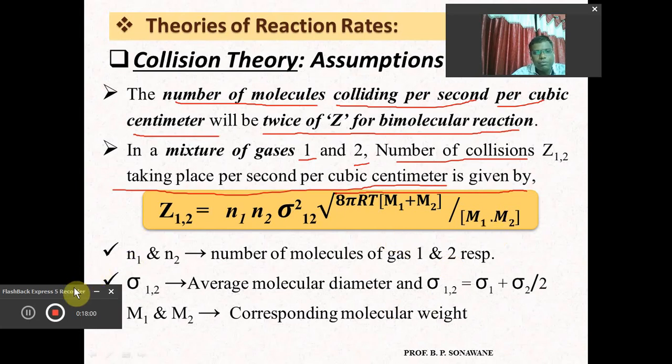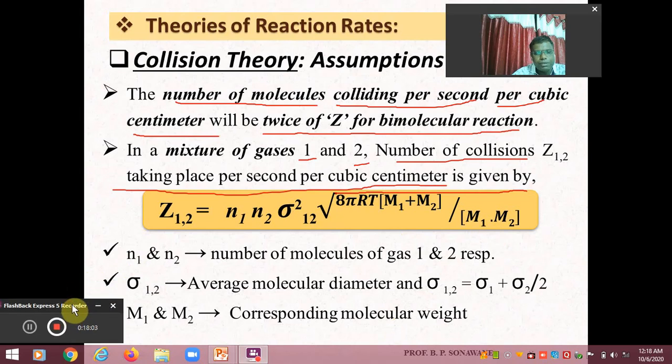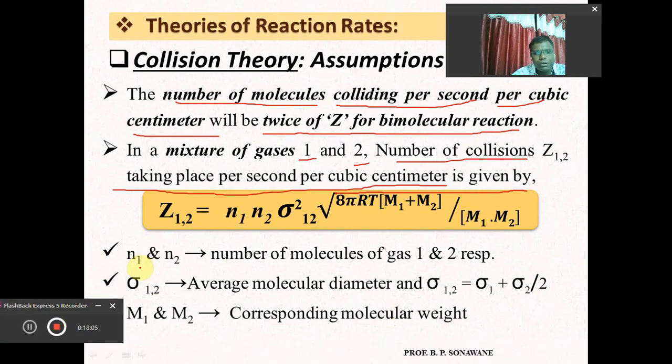Here N1 and N2 are the numbers of molecules of gas 1 and 2 respectively which are taking part in the collision. Sigma12 is the average molecular diameter. As the two molecules are different, definitely their diameters will also be different, and sigma12 is the average diameter of both molecules, so sigma12 can be calculated from sigma1 plus sigma2 divided by 2.